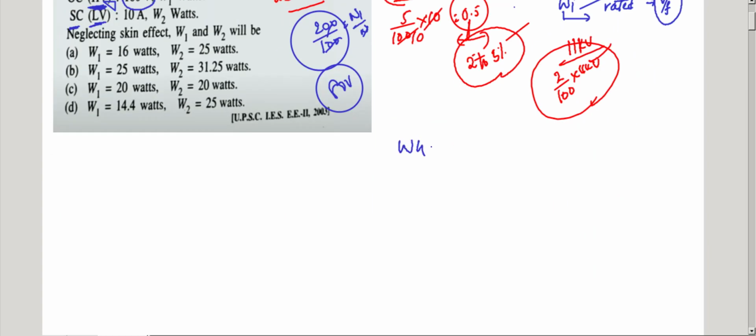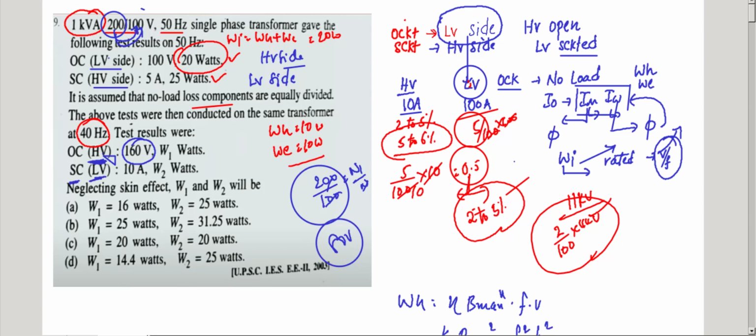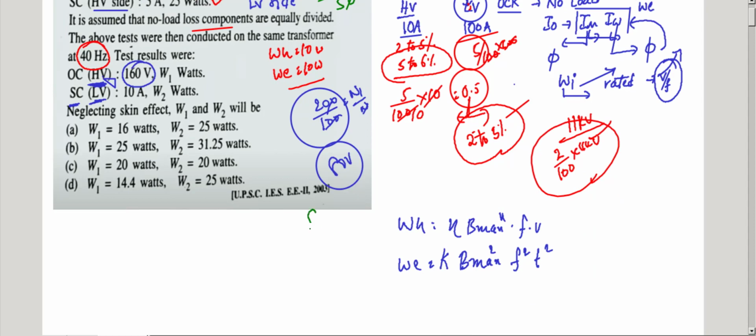We know very well that hysteresis loss is equal to eta B max to the power x into F into V. Eddy current loss is equal to K into B max square into F square into T square. So observe one thing here: 100 by 50 gives 2, and 80 by 40 gives 2. So V by F is constant, therefore B max is constant.